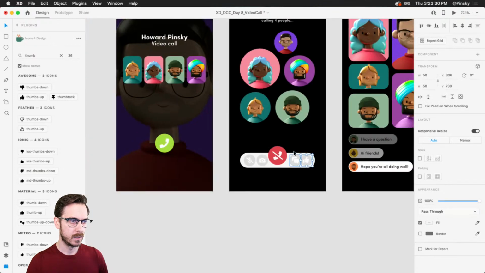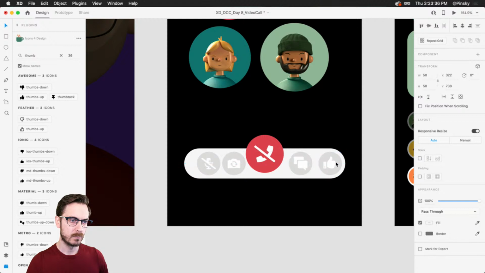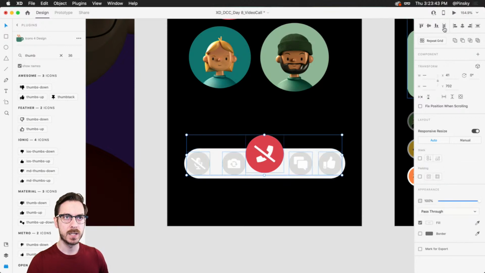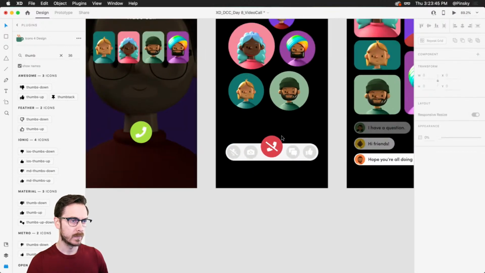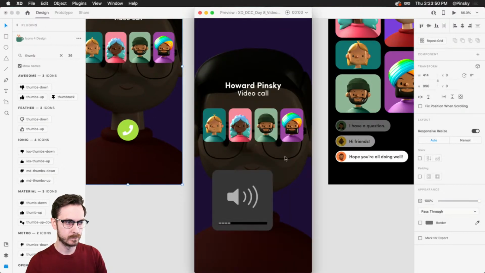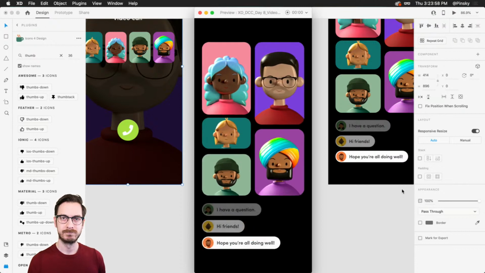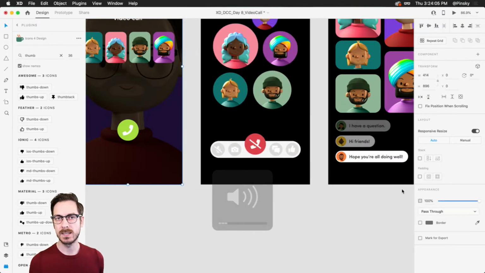There we go. So I'm going to make this bar a little bit longer. Pop this one right around here, this one right around here. And then we can select all of these and make sure they're all lined up. Beautiful. All right, let's do this one more time. Play. I love it. Doesn't it just give a whole new feeling to your prototypes? Just makes it seem much more realistic, right?